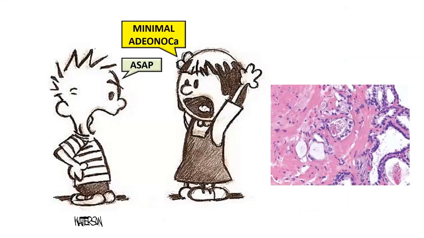So the main issue with the diagnosis of ASAP is that some of your colleagues might feel that you are dealing with an adenocarcinoma and call it a minimal adenocarcinoma, and you, being the more hesitant one and probably a bit more guarded, would still choose to go with the diagnosis of ASAP. That would basically convey to the clinician that you still have a suspicion of an acinar adenocarcinoma in mind, but you cannot totally exclude the pseudo-neoplastic mimics, and that a close follow-up of this patient along with serial PSA monitoring and repeat true-cut biopsies is probably warranted.